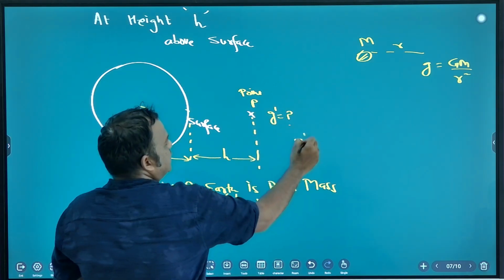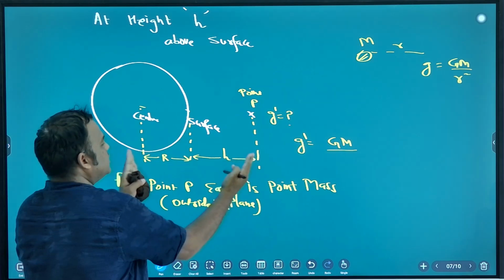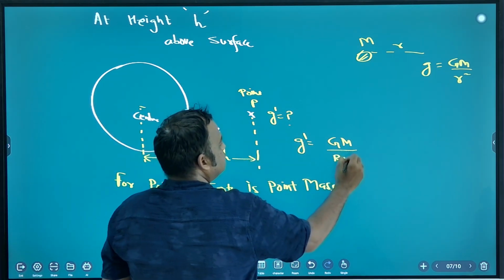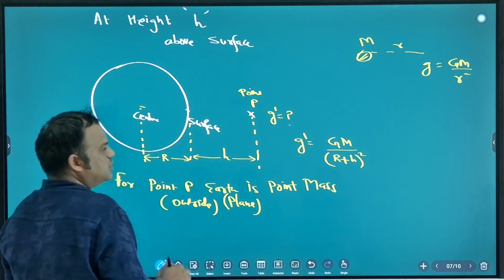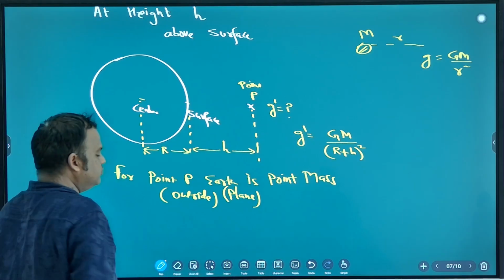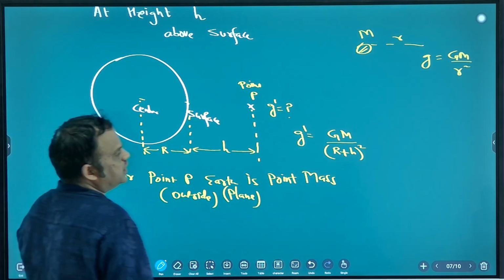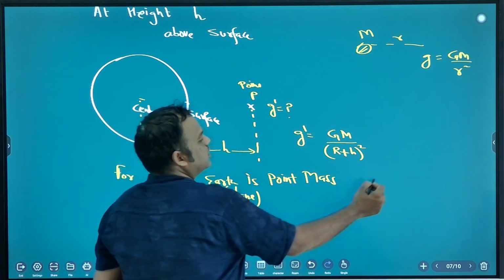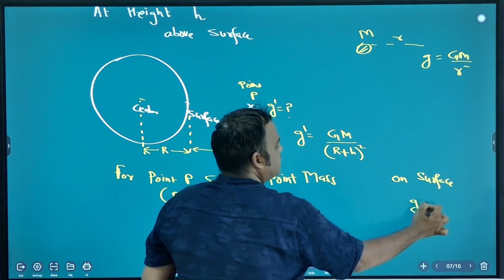So what is the answer here? g dash is equal to GM by (R plus h) whole square. Note down. And on the surface, what is gravity?